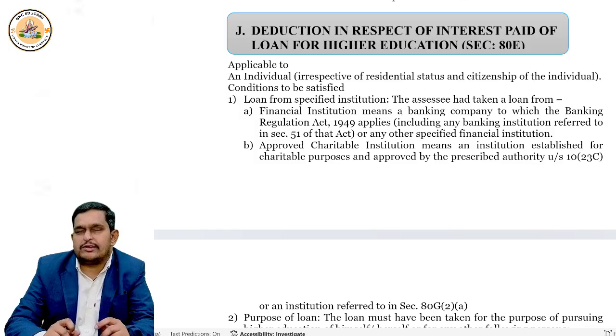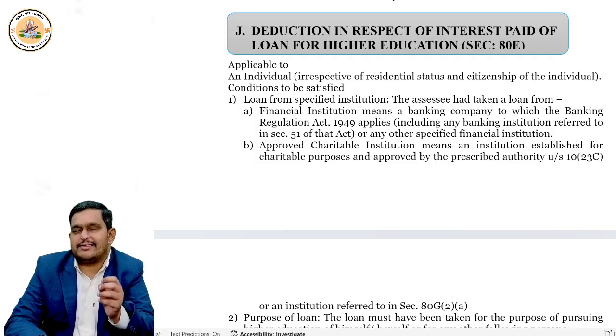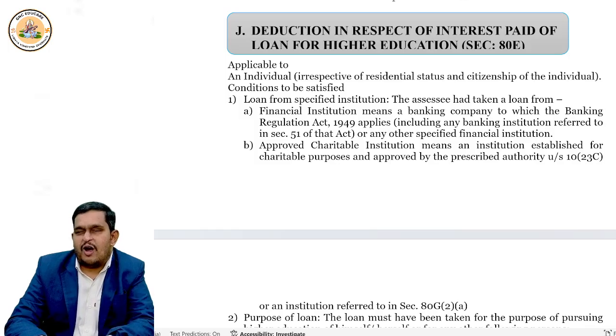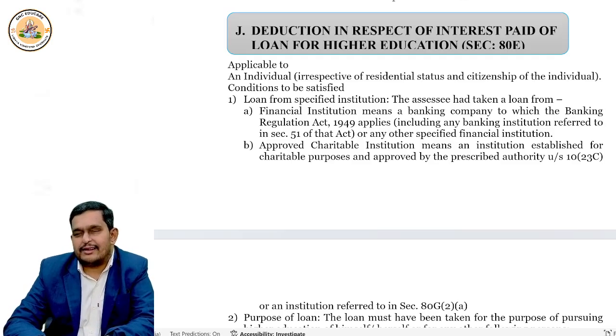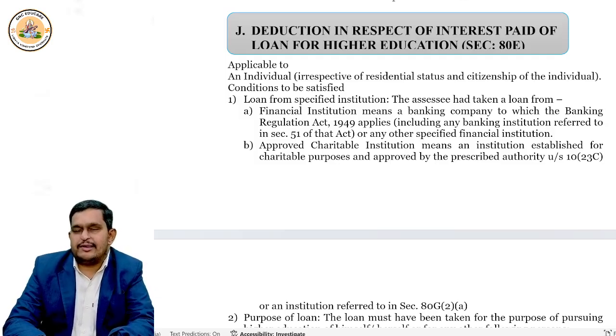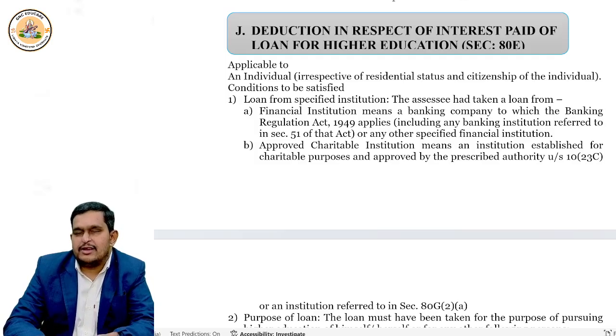Now, from whom should he take the loan? The answer is he should take the loan from any bank, which is referred to under the Banking Regulation Act, or any specified financial institution, or from an approved charitable trust. So please remember these words, right? Who should take the loan? Individual, irrespective of residential status or citizenship. From whom should the loan be taken? From any bank, specified financial institution, approved charitable trust.